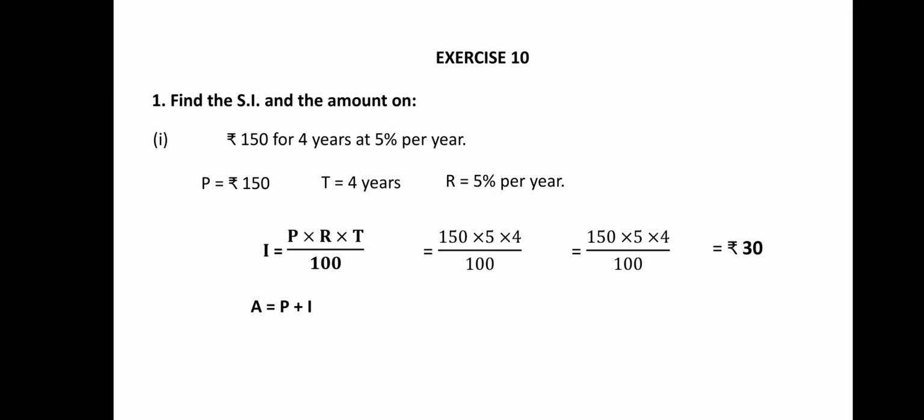Now amount is equal to P plus I, that is rupees 150 as the principal plus rupees 30. If you add this, you will get rupees 180 as the answer. So amount is rupees 180.